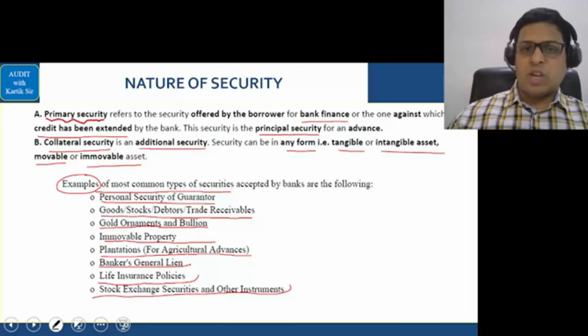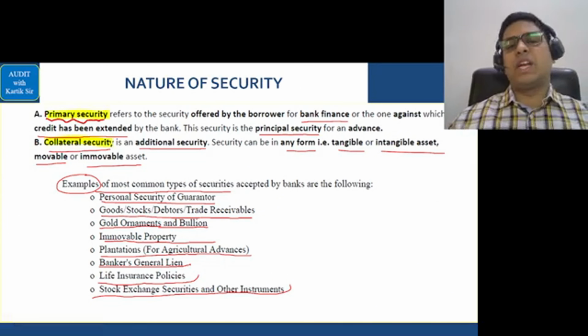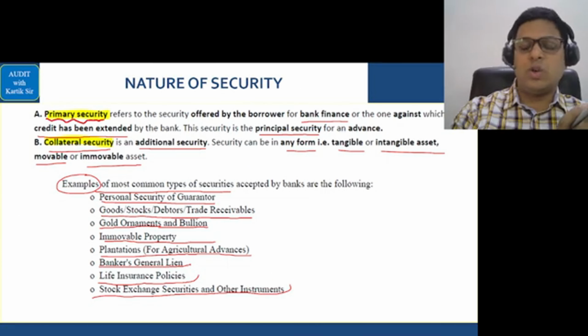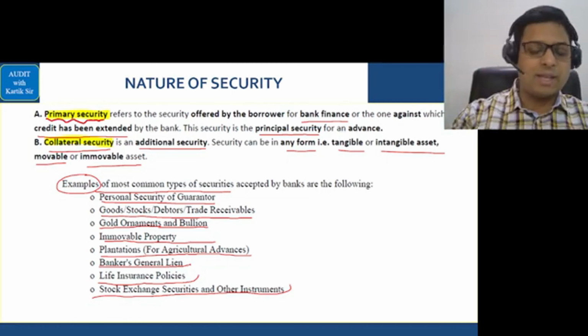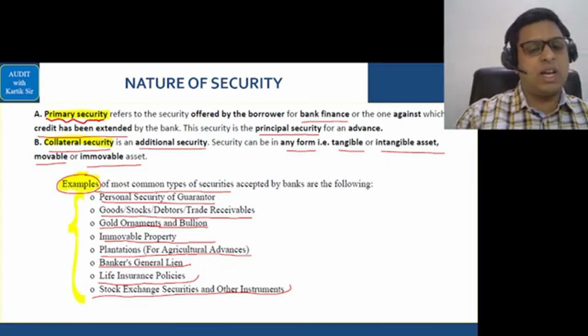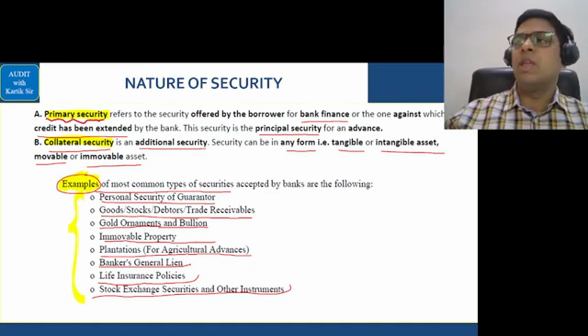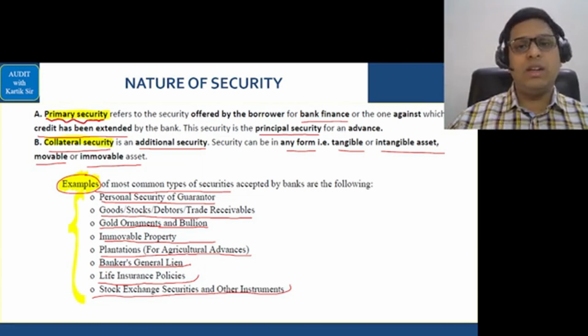What are the various natures of securities? The security can be a primary security or it can be collateral security. Primary security is your main security, and the collateral security is the additional security that you give to the bank. What are the examples of the most common types of securities? I have told the students in the class, you need to know any 5 to 6 points out of these. When you take a loan from the bank, what kind of security can you give? You can give any 5 to 6 examples. It can be gold ornaments, shares, land, building, inventory, any of these assets. It can be many other things also.